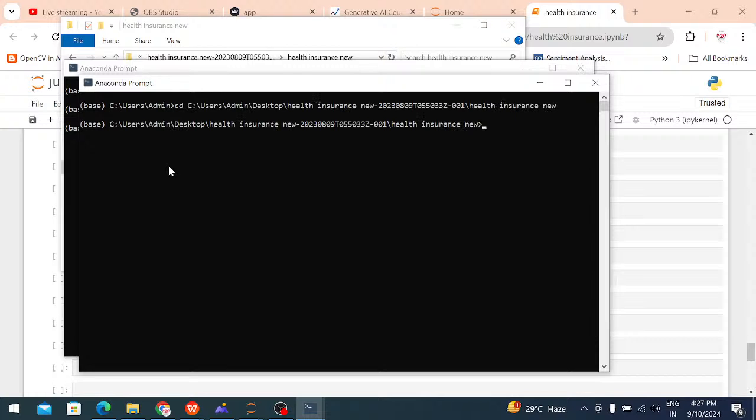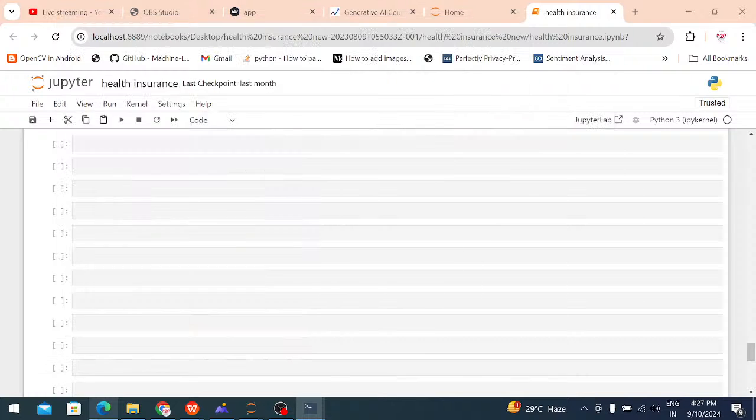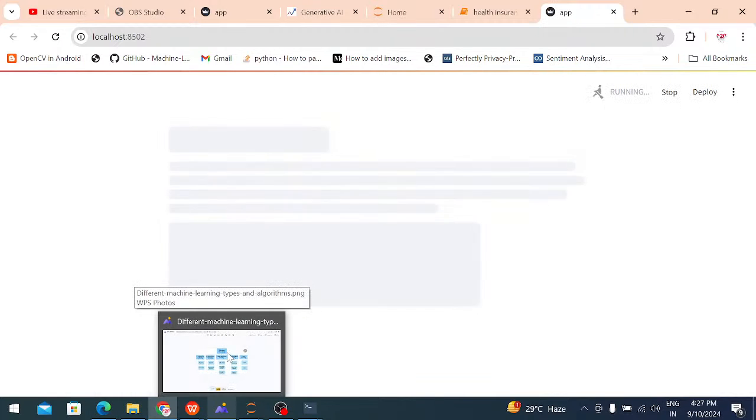Control V, pasting. After that, streamlit space run space, and press the tab, it shows the .py file. This is the local host. So Streamlit opens the local host. Now it directly opens to the web page.